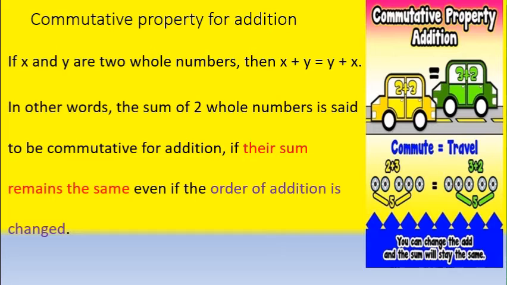In other words, the addition of two whole numbers is said to be commutative if their sum remains the same even if the order of addition is changed. This is the commutative property for addition. Understood, children? Yes.